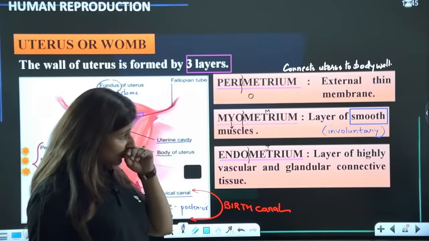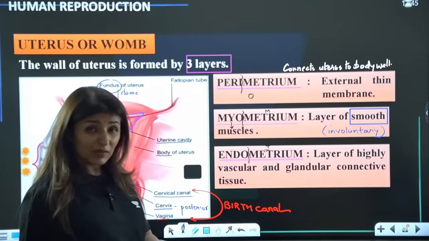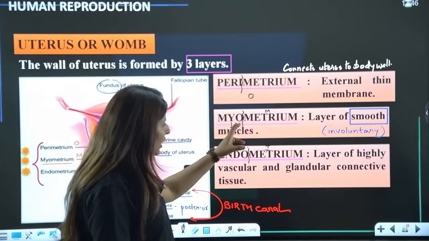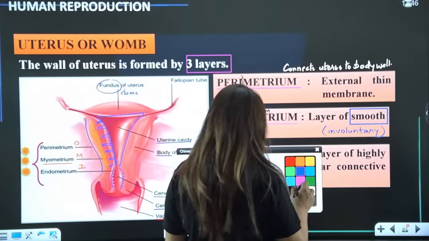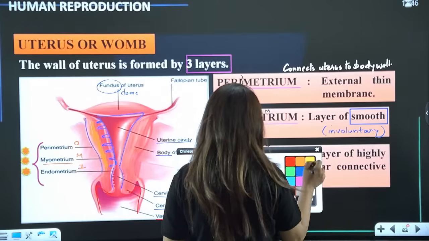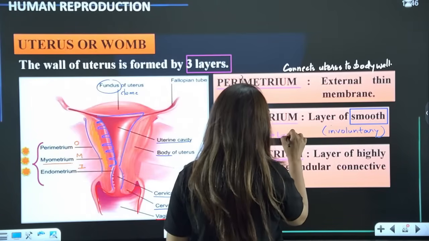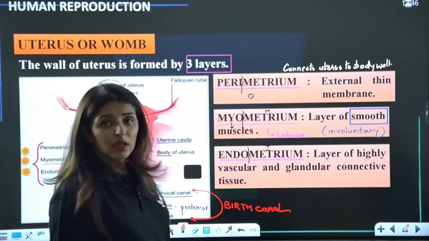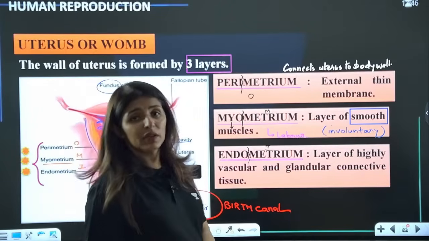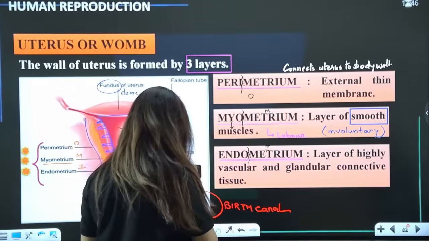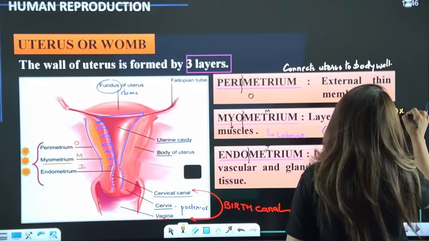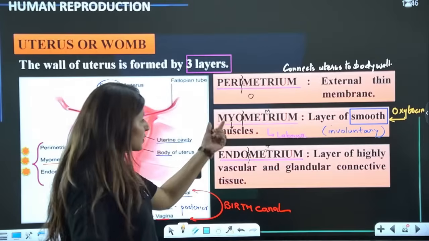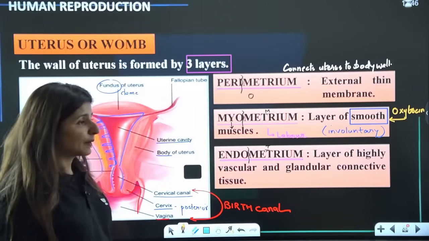During menstruation, the cramps that we feel, or during parturition, the labor contractions that happen, they all occur in the myometrium. So this is responsible for labor. Labor refers to the strong contractions during childbirth. Which hormone induces labor, which induces contractions? That is oxytocin. Oxytocin acts on these smooth muscles, that means which layer? The myometrium. Are we clear?